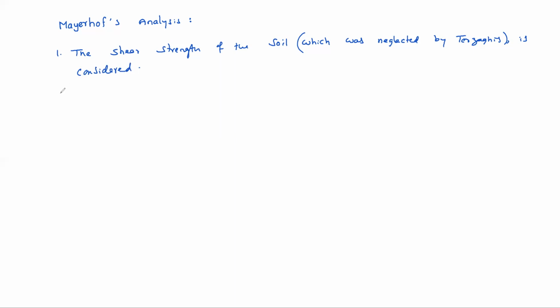And see, in Terzaghi theory, inclined loads are not allowed, right?